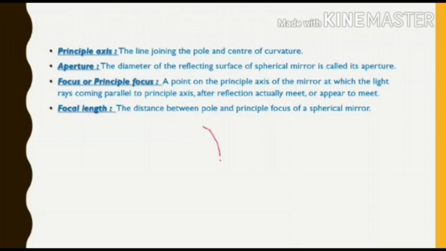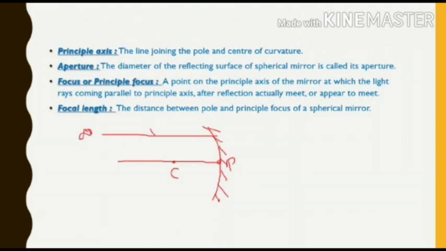Let me draw another concave mirror. This is the non-reflecting side of that mirror, and this is the pole of the mirror, denoted by P, and this is C, the center of curvature. And this is the principal axis. Let us take light rays coming parallel to the principal axis from an infinite source.